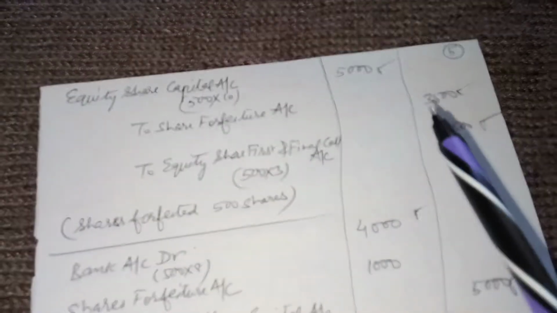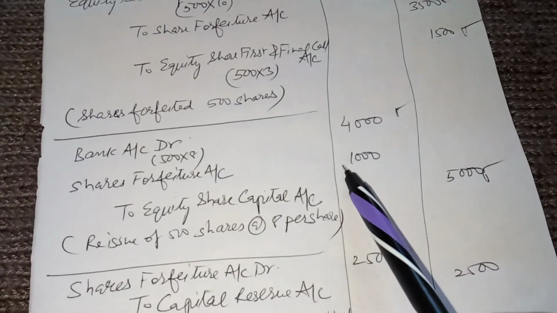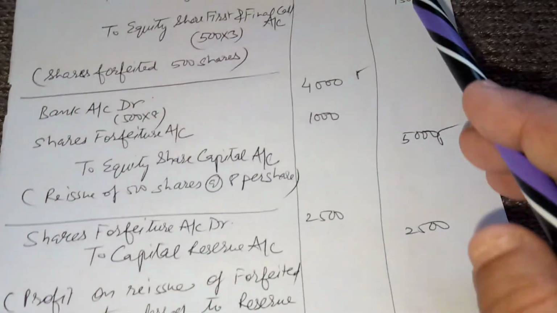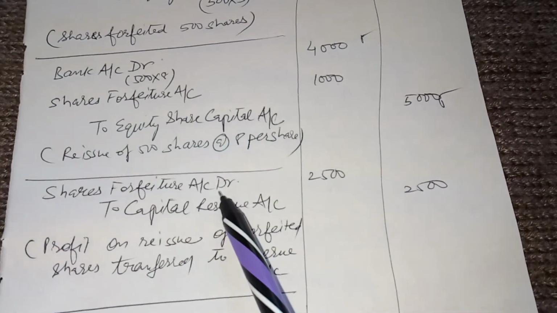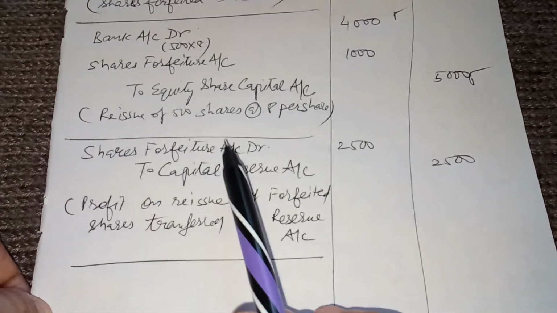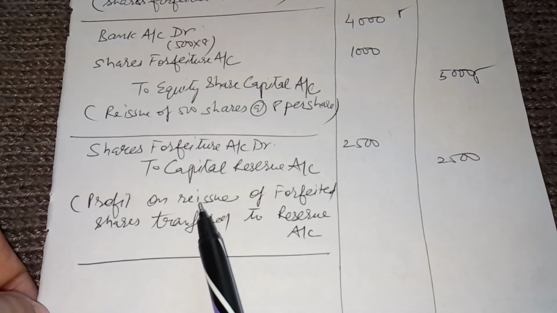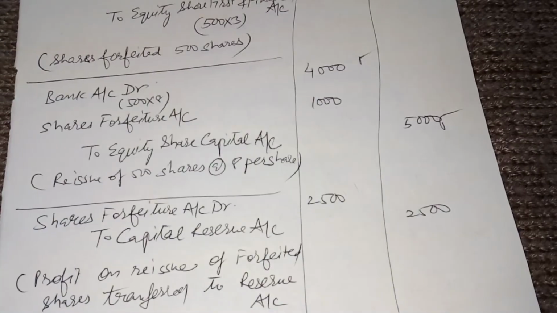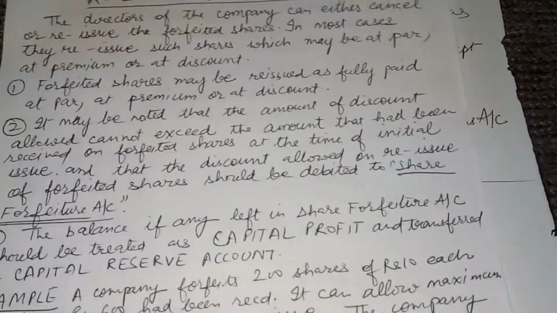Then share forfeiture account stands at 3,500 for 500 shares. 1,000 is already debited. So for 500 shares, excess 2,500. That means 3,500 minus 1,000, 2,500 excess is lying in forfeiture account. Now it will be transferred to capital reserve account. Share forfeiture account debit to capital reserve, 2,500 being the capital profit on reissue of shares transferred to reserve account. So this is how these reissues are treated while doing the questions.